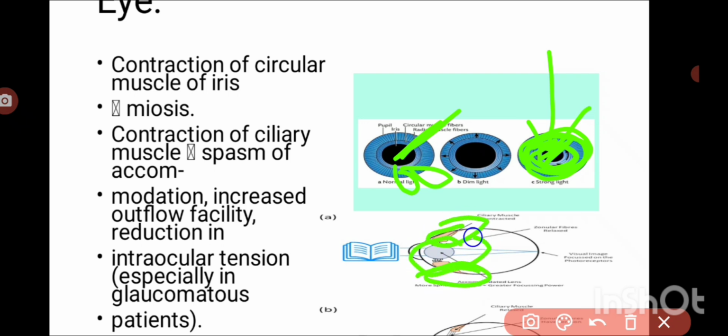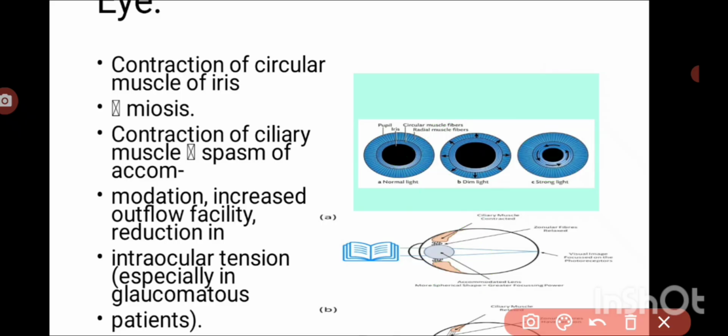This increases the curvature of the lens. It also causes the opening of the trabecular meshwork and removal of the aqueous fluid from the anterior chamber. So that's why they relieve glaucoma as well. Okay, so these are the effects on the eye.